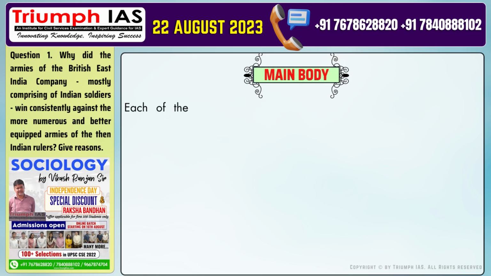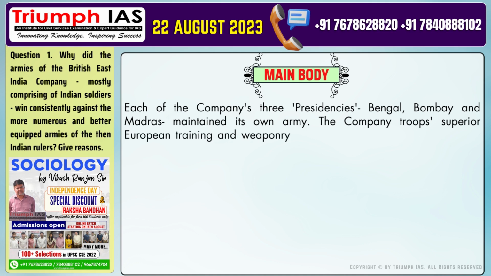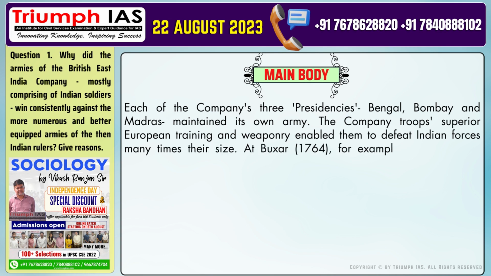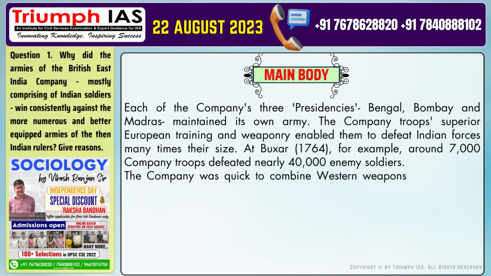The main body of the answer should be: each of the company's three presidencies, Bengal, Bombay, and Madras, maintained its own army. The company troops' superior European training and weaponry enabled them to defeat Indian forces many times their size. At Buxar, 1764, for example, around 7,000 company troops defeated nearly 40,000 enemy soldiers.